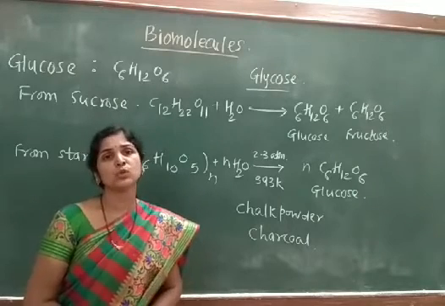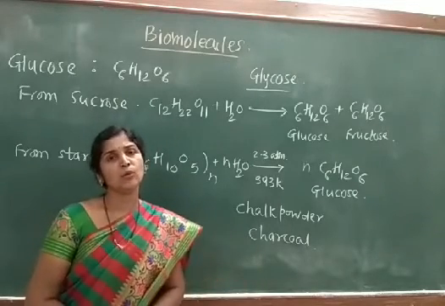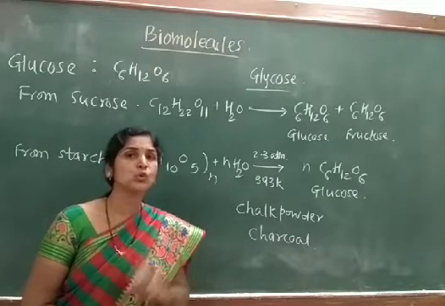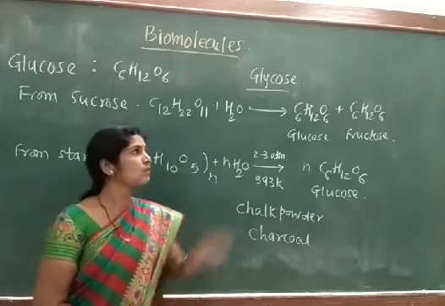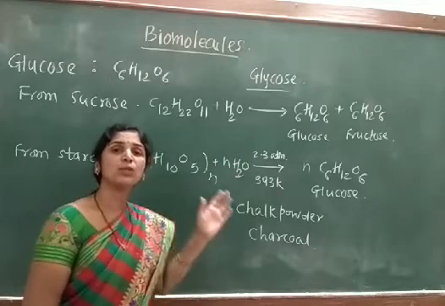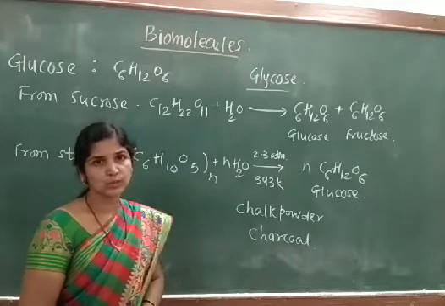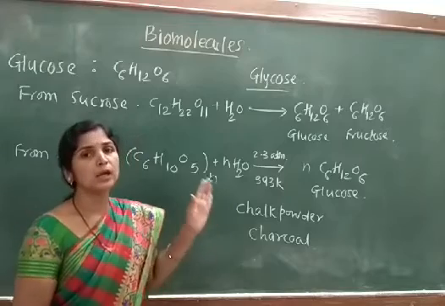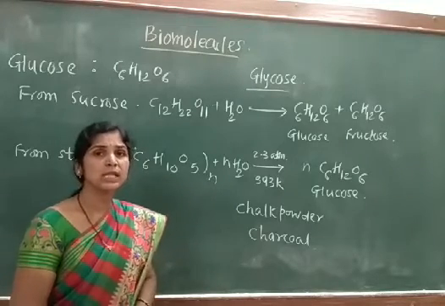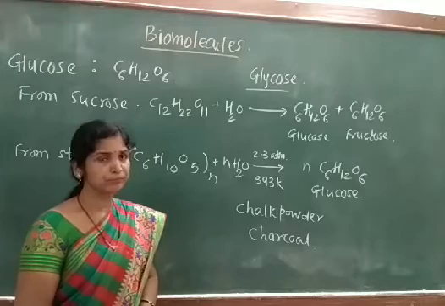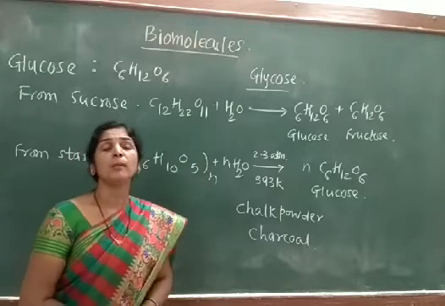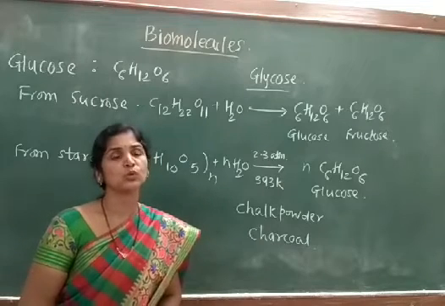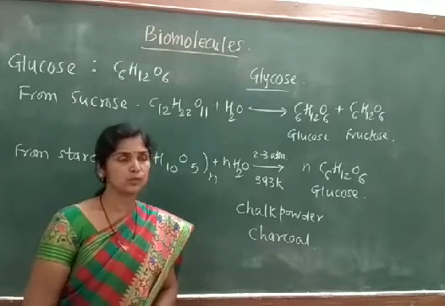On hydrolysis of sucrose, we will get monosaccharide molecules. The disaccharide on hydrolysis will produce two monosaccharide units. What are these two units? One is glucose and another is fructose. Both have the same formula, but glucose is an aldohexose, whereas fructose is a ketohexose sugar. The hydrolysis is carried out with the help of an acid like HCl or H2SO4, so acidic hydrolysis is carried out.